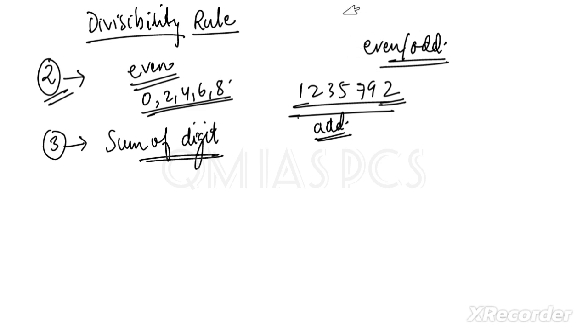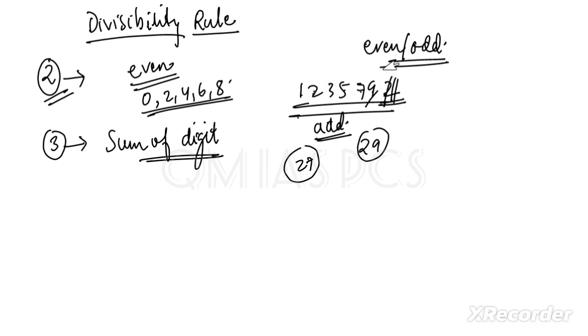So how can we add? So simple. First thing, you can add simply like 1 plus 2, this is 3, 3 plus 3, it is 6, 6 plus 5, it is 11, plus 7, 18, plus 9, I guess 27, 27 plus 2, that is 29. So it is not divisible by 3. If I remove this 2, it will be 27, so it is divisible by 3.